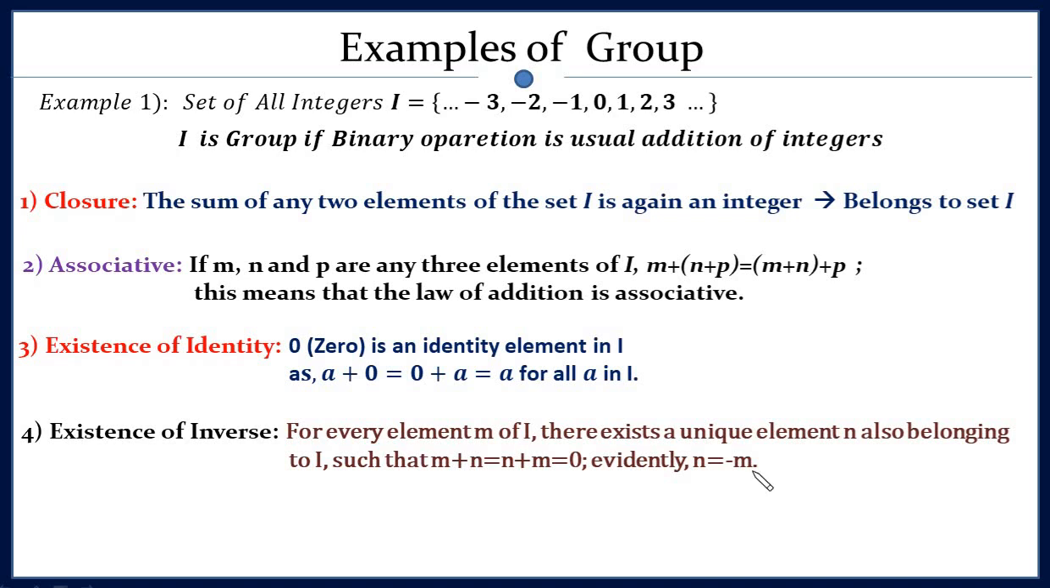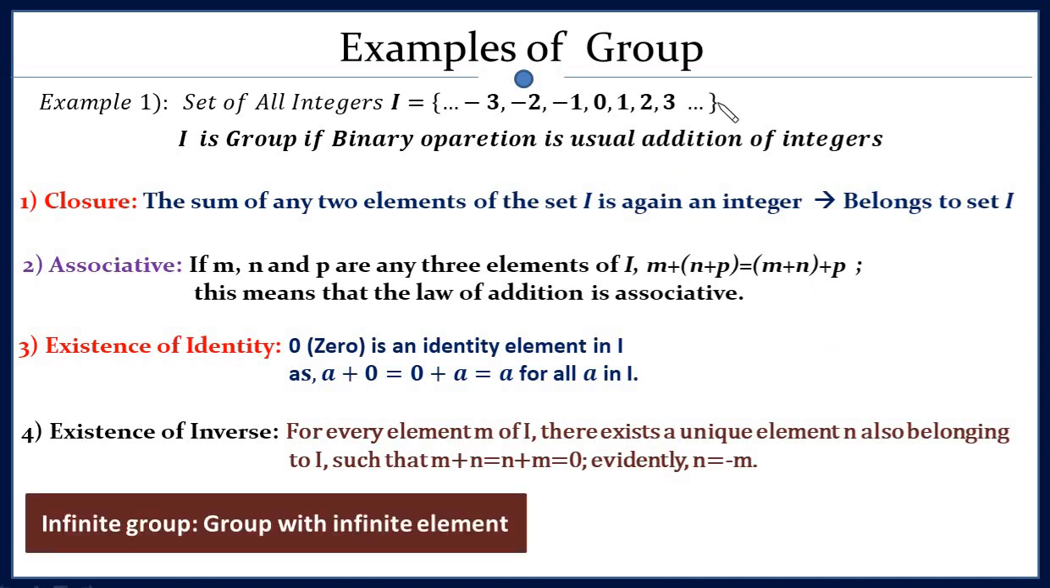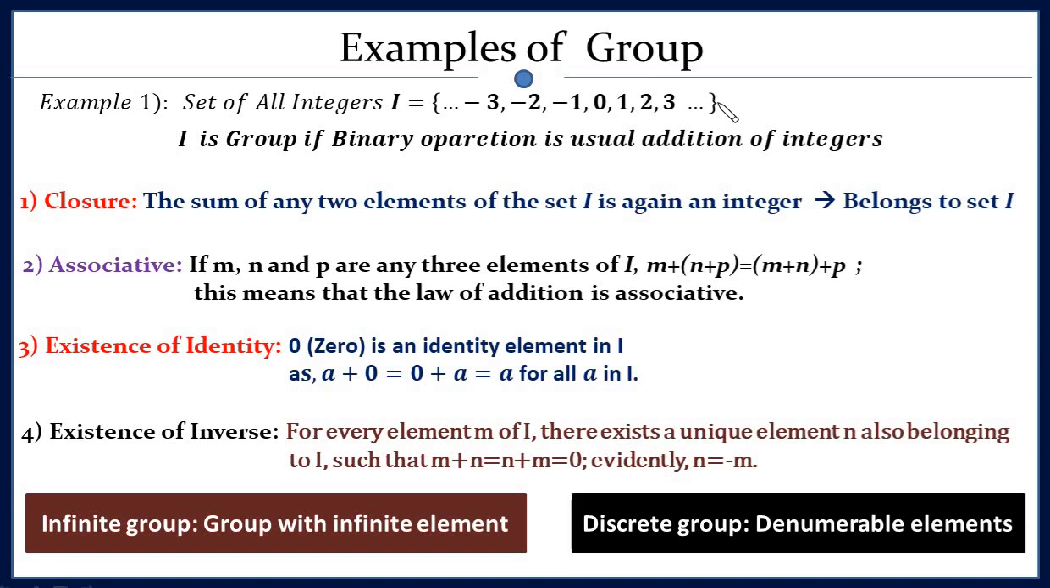Okay. Now, if you look at this group, there are certain more properties of this group. First one is that it has an infinite number of elements. Such a group is called an infinite group. Any group with an infinite number of elements is called an infinite group. The other thing is that the elements in this group are denumerable. So this group is called a discrete group.